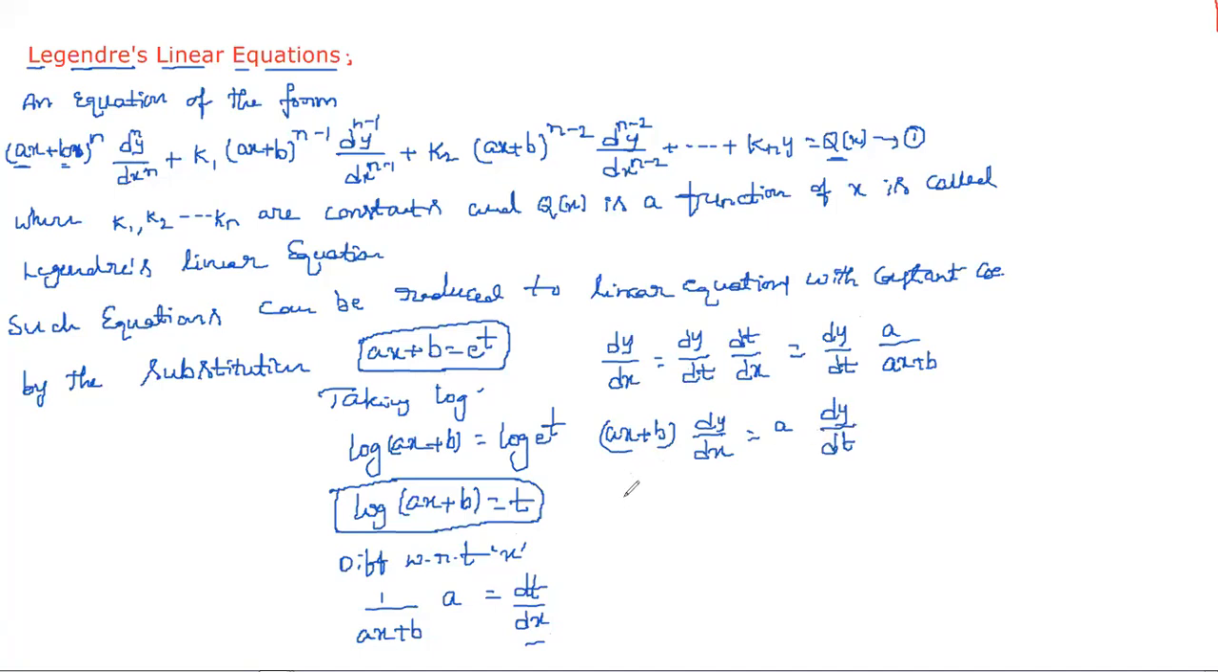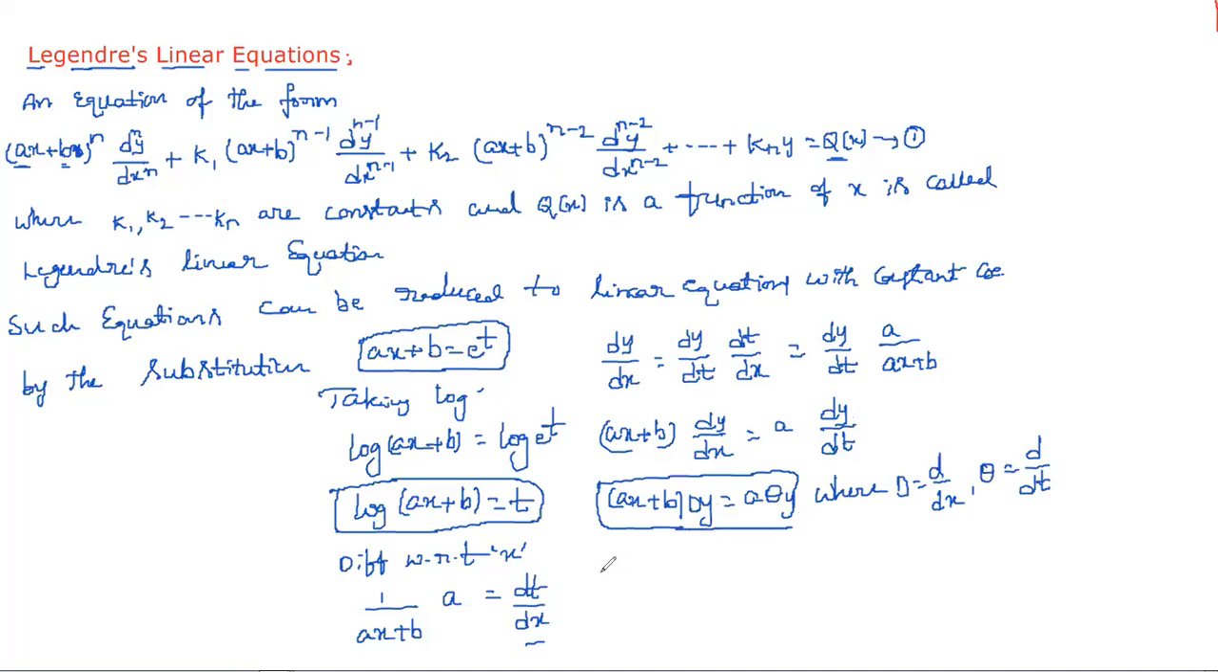And if you write this in operator form, (ax+b) into dy/dx is equal to, in operator form, in place of dy/dx we write capital D y. So this is equal to a into dy/dt, that is nothing but theta y, where D is d/dx and theta is d/dt. So we need to substitute (ax+b) D y = a theta y.